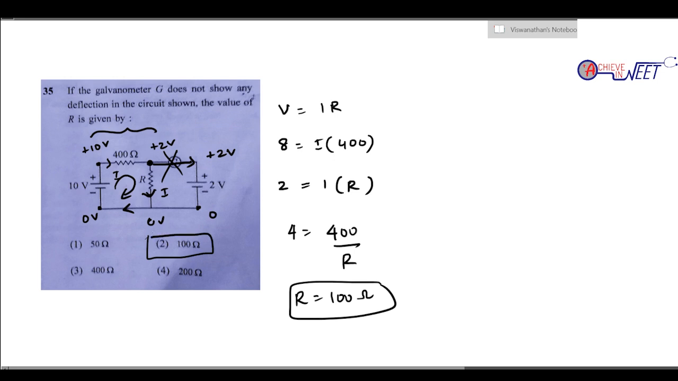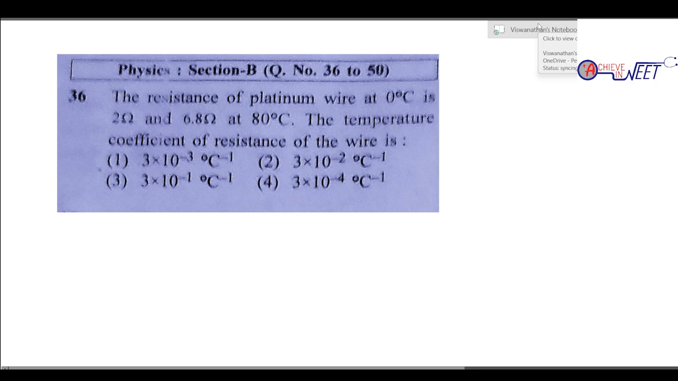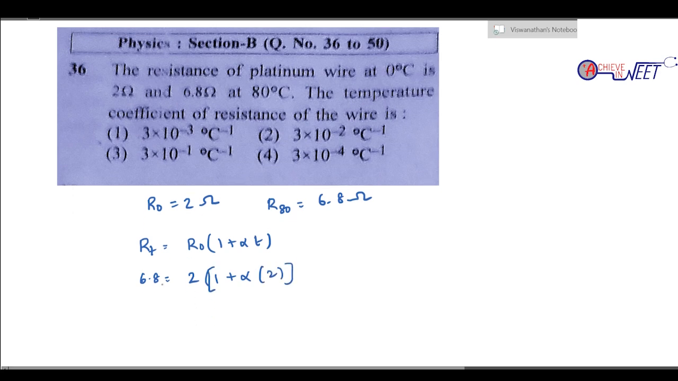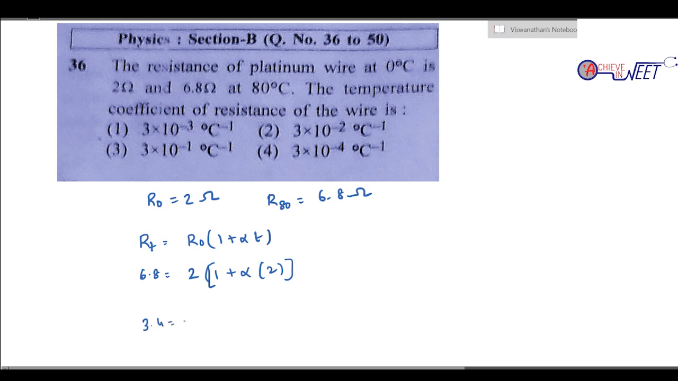Okay, with this, question 35 is done. Question 36: the resistance of the platinum wire at 0 degree Celsius is 2 ohm, and the resistance at 80 degree Celsius is 6.8 ohm. We need the temperature coefficient of resistance. The resistance at any temperature is R0 into 1 plus alpha T. So the resistance at 80, 6.8, is R0 into 1 plus alpha into 80. 6.8 by 2 is 3.4, equal to 1 plus 80 alpha.